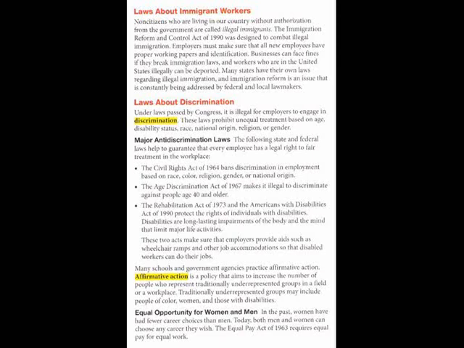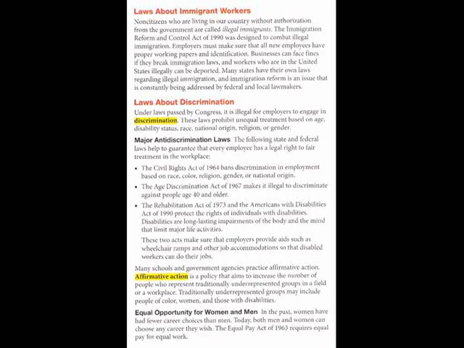The Civil Rights Act of 1964 bans discrimination in employment based on race, color, religion, gender, or national origin. The Age Discrimination Act of 1967 makes it illegal to discriminate against people aged 40 and older. The Rehabilitation Act of 1973 and the Americans with Disabilities Act of 1990 protect the rights of individuals with disabilities.